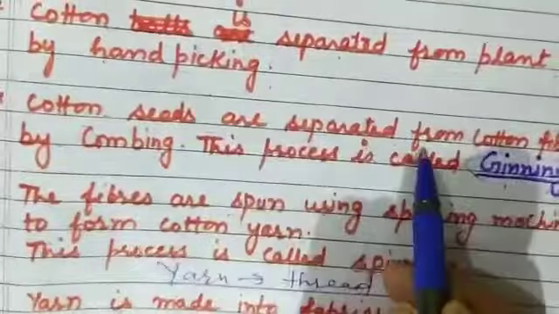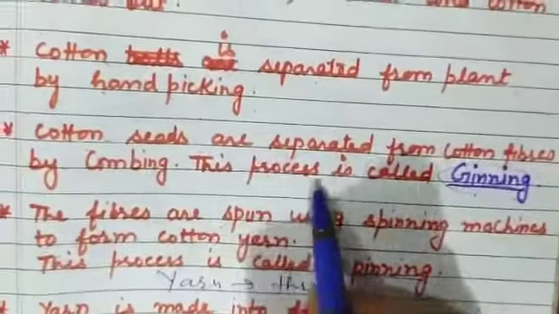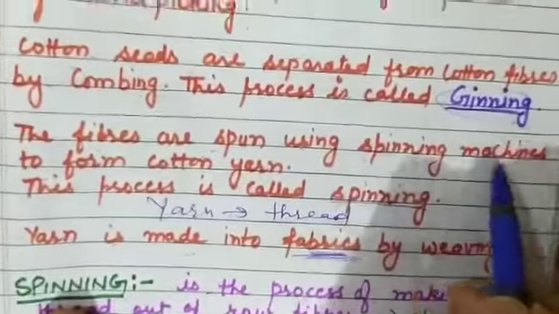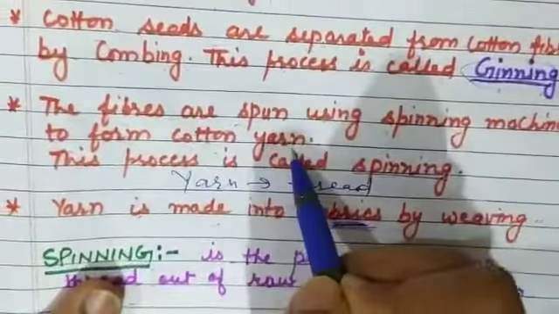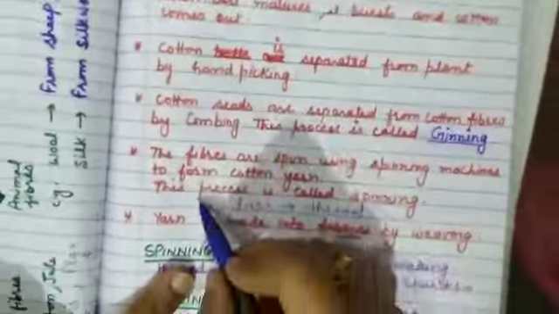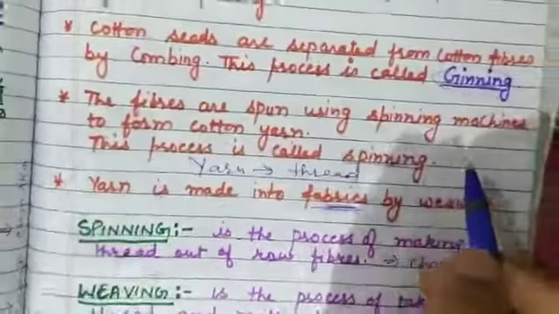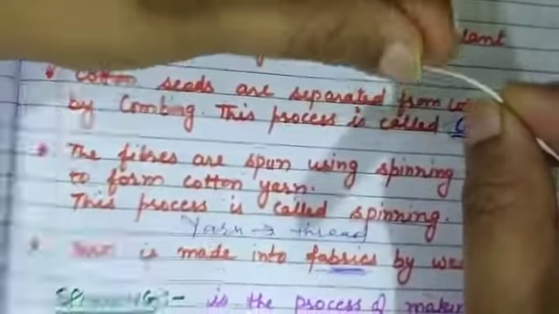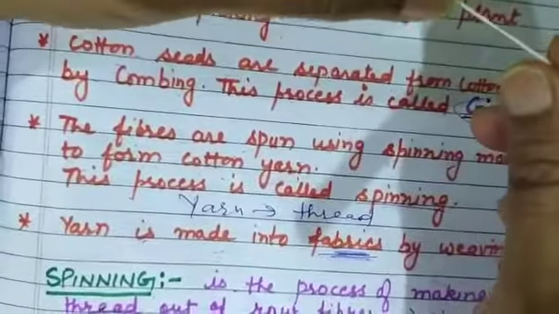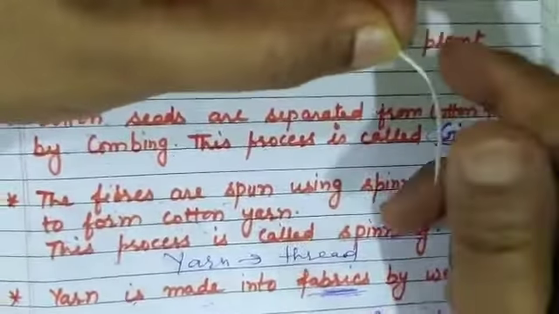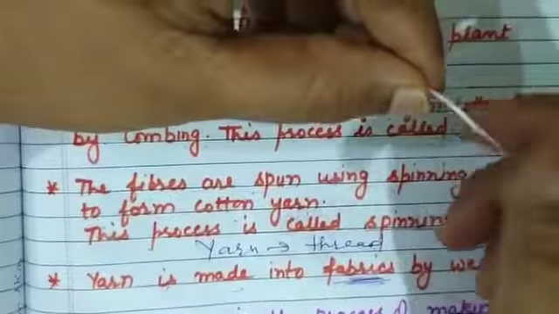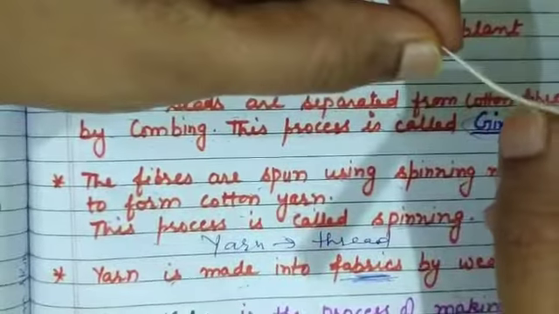Now cotton seeds are separated from the cotton fibers by combing. This process is called ginning. The fibers are spun using spinning machines to form the cotton yarn. Cotton yarn means thread. This process is called spinning. Okay, the process that I have done here like this is spinning. It means fibers are turned into thread with the help of spinning machines. I do not have the machine, but I am doing this process with the help of hands.